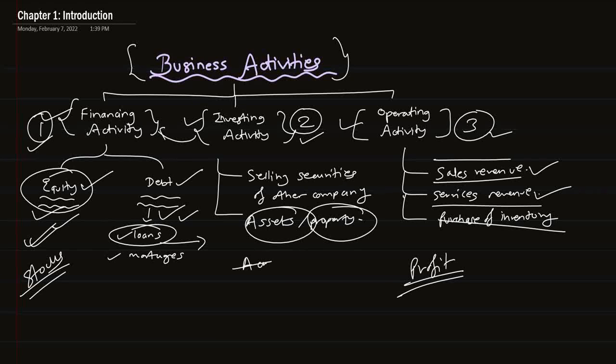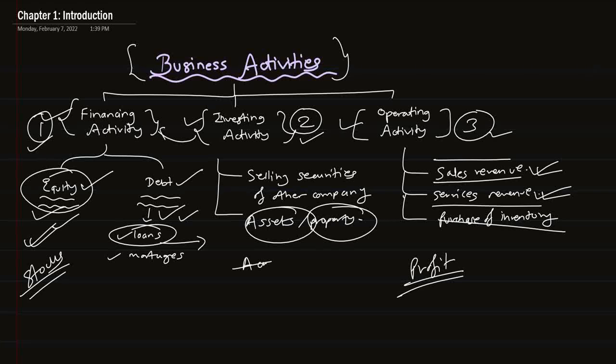So business may earn money by selling goods or by services they provide. The revenue earned through sales is called sales revenue, the revenue earned through service is called service revenue. All these come under operating activities. But not only that, purchase of inventory, selling expenses, cost of goods sold, marketing expenses, all come under operating activity.